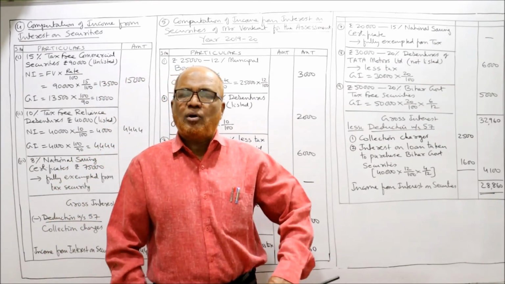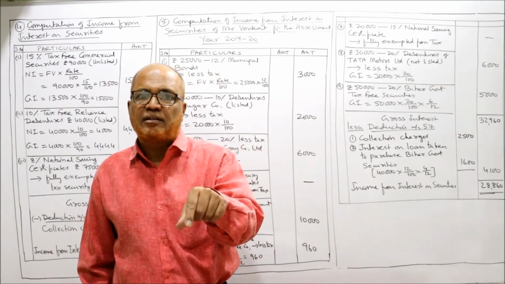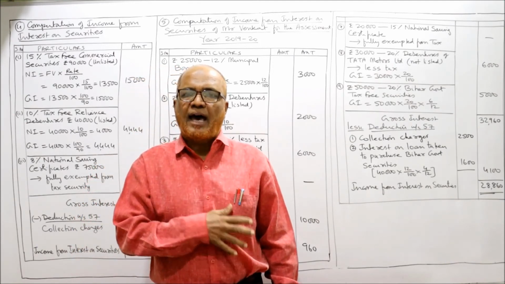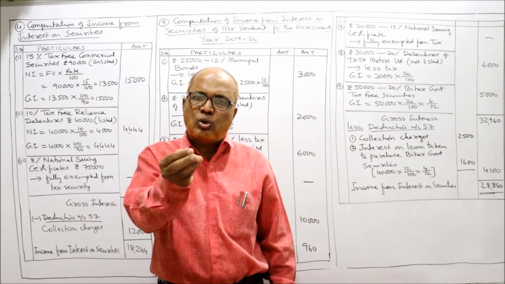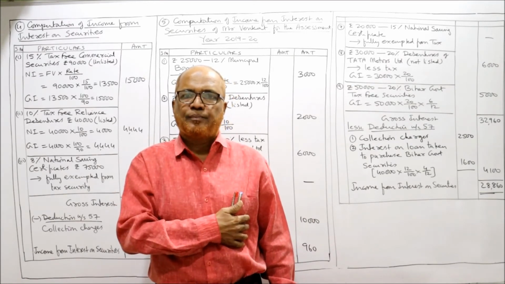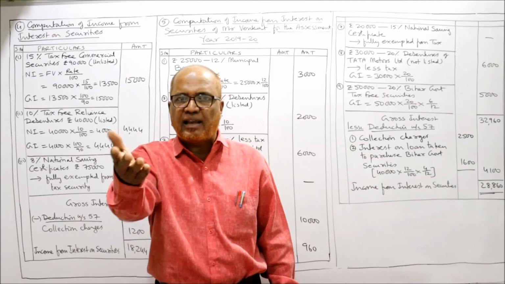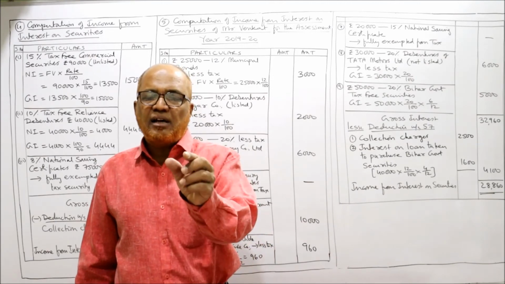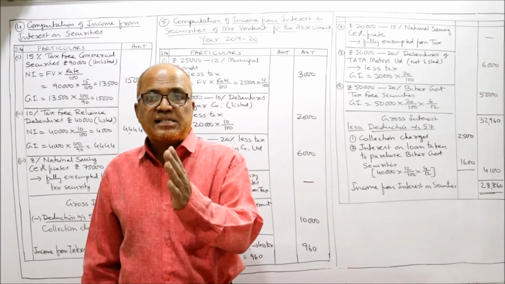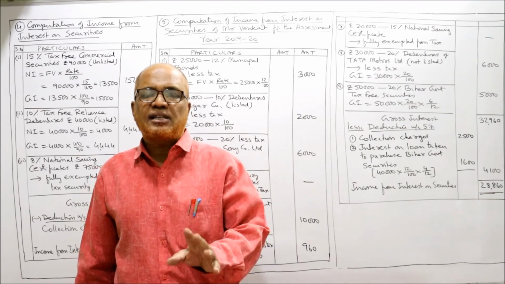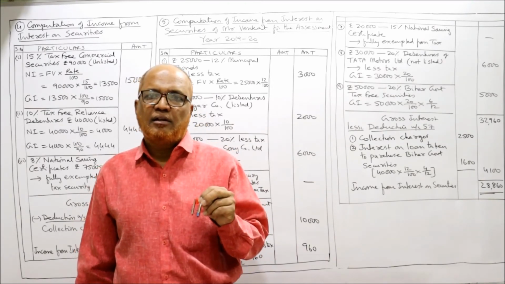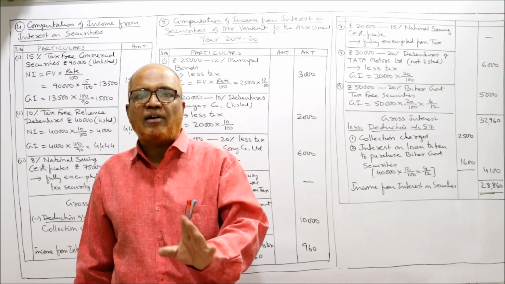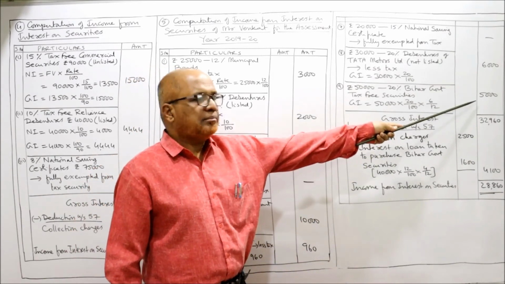Don't see the month, because the interest is payable on the due dates, not according to the period of holding. For example, if the due date is 30th June, and an investor has purchased the security just 2 days before, on 28th June, 30th June is the due date of declaring the interest. So he will get the interest for the 6 months. He should not say that I am holding the security only for 2 days. So here also the security was purchased on 1st December, so we will calculate the interest for half year, 6 by 12. So it will come to 5,000.